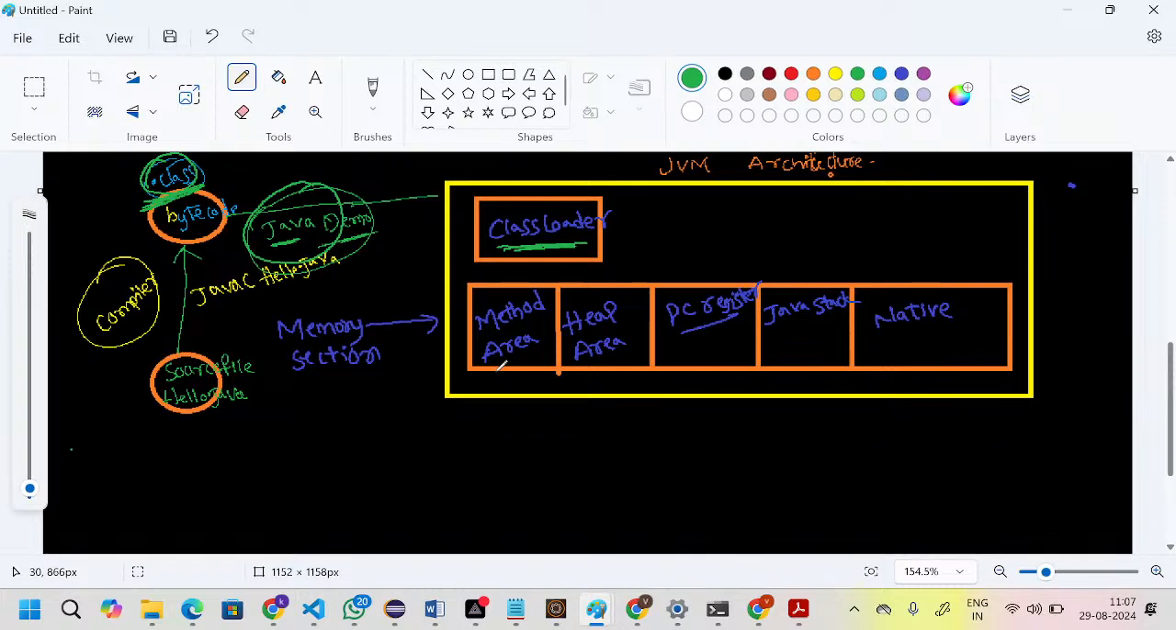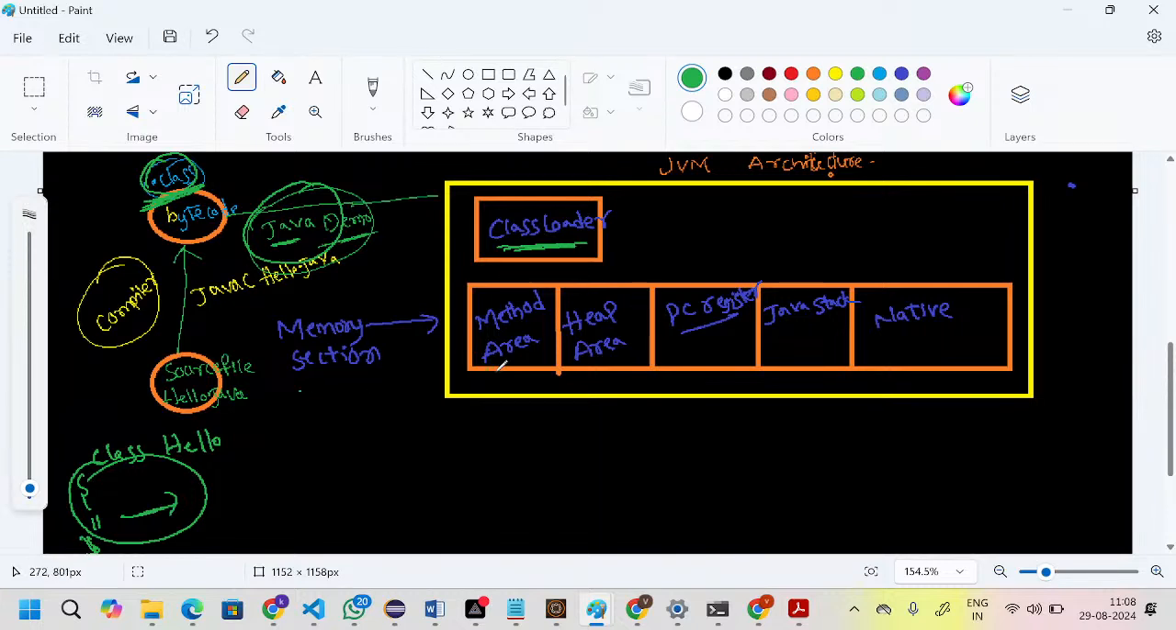For example, if you take the class name is hello, and you write some set of statements, all the class related code initially will be stored in the method area. Okay, all the class related code will be stored in the initial method area.